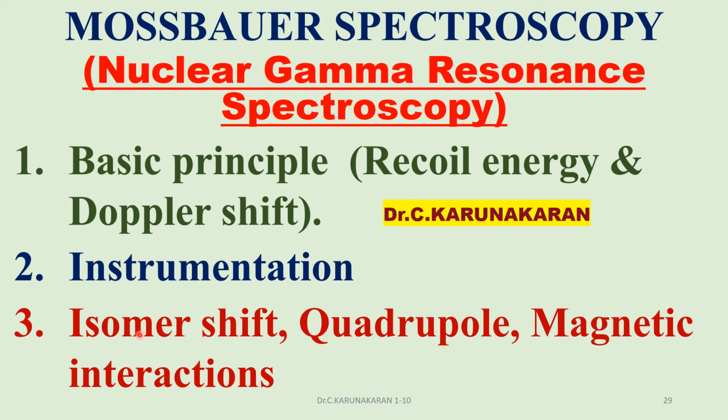Mössbauer spectral parameters, the isomer shift, which is obtained from the Mössbauer spectrum. There are three important parameters obtained from the Mössbauer spectrum. They are isomer shift, quadrupole splitting, and magnetic splitting. In this part 3, we will study quadrupole splitting. The spectrum obtained due to quadrupole splitting is called zero field Mössbauer spectroscopy.